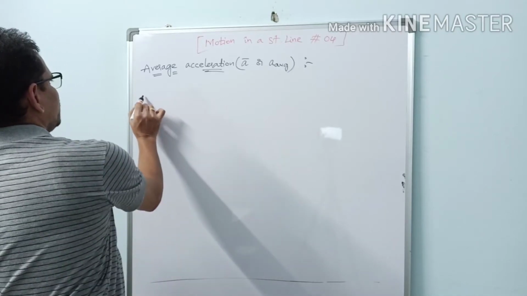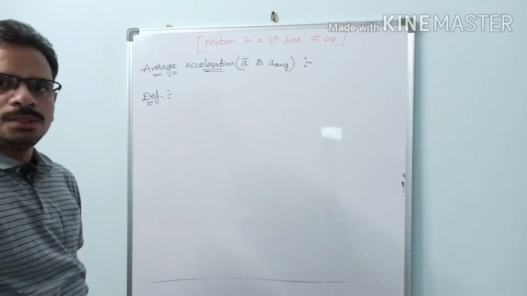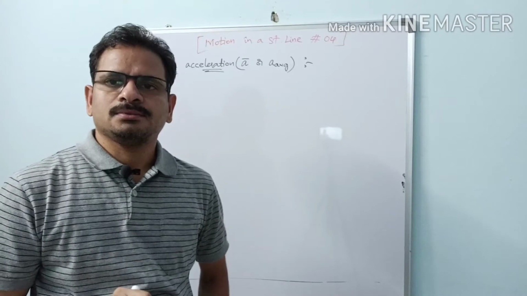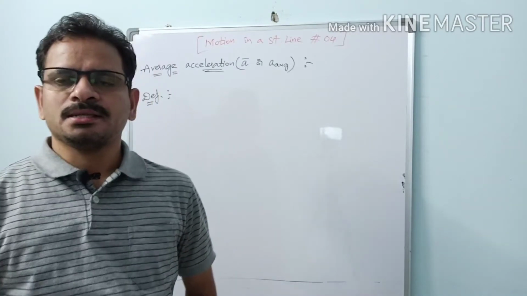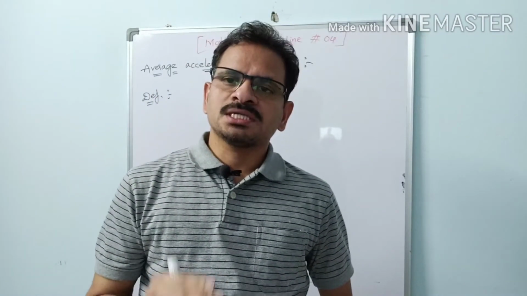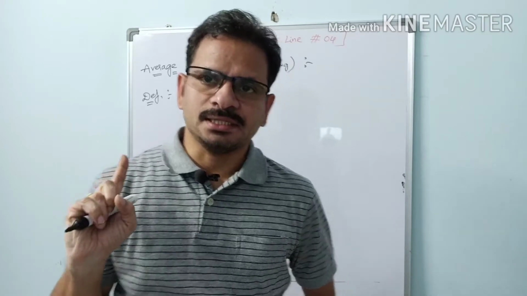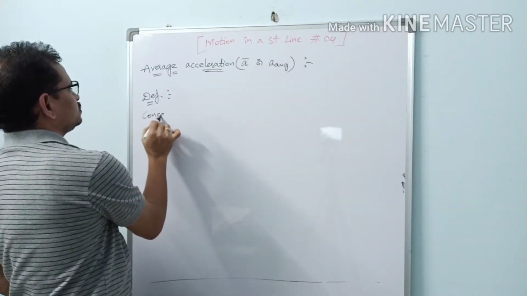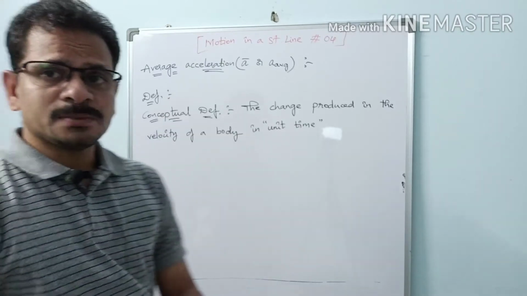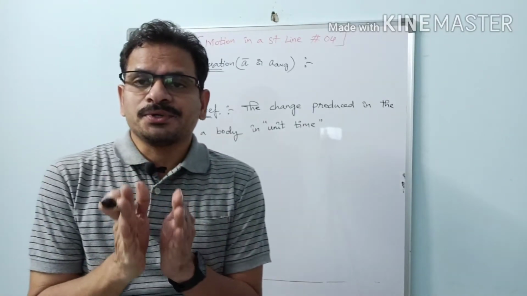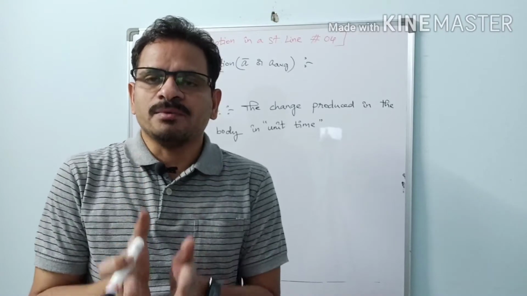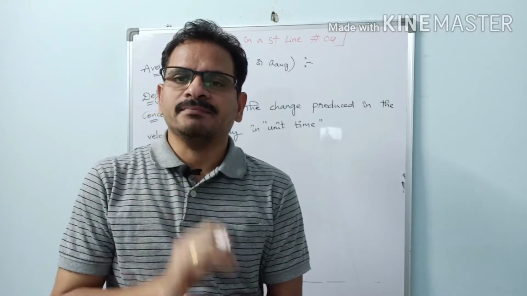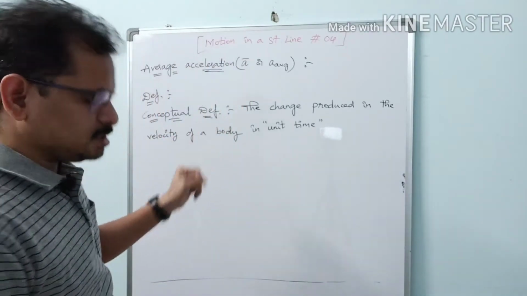Now we are going to deal with acceleration, average acceleration. So what is the definition of average acceleration? There are two definitions, as I told you before. One is the conceptual definition and the other one is the mathematical definition. So what is the conceptual definition for average acceleration? The change produced in the velocity of a body in unit time is known as average acceleration.